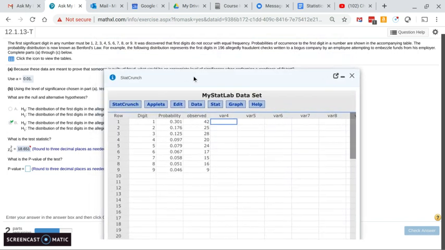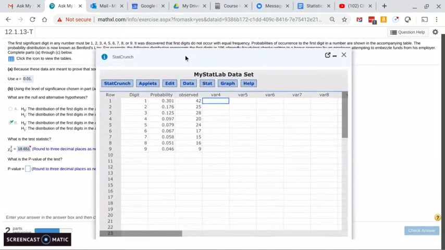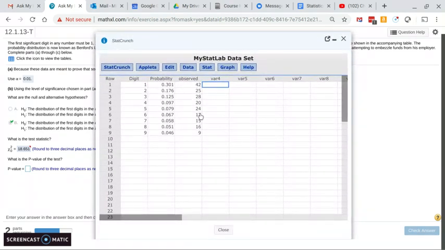In the problem, it says allegedly 196 fraudulent checks were written. So what we'd expect is 30% of those 196 checks to start with 1s. So we're going to compute this for each particular digit, how many times we'd expect to see that digit.